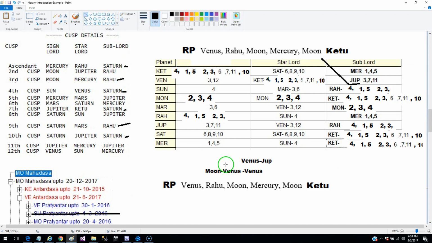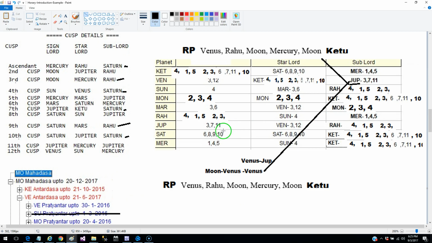whether the deal could happen in Moon Dasha, Venus Antardasha, or Bhukti, and Venus Pratyantar, this should appear over here. That is what I am trying to explain. Since it has not appeared over here, and Jupiter is a very strong significator. If you look at Jupiter, Jupiter is a significator of 3 and 12. It's connected with all related houses.